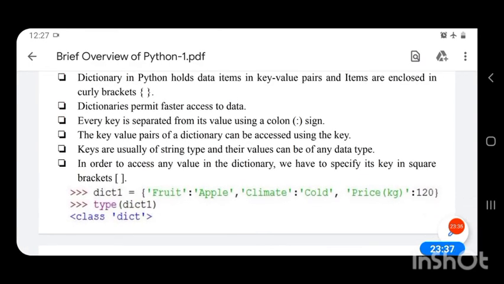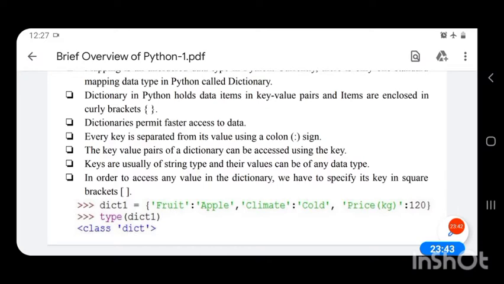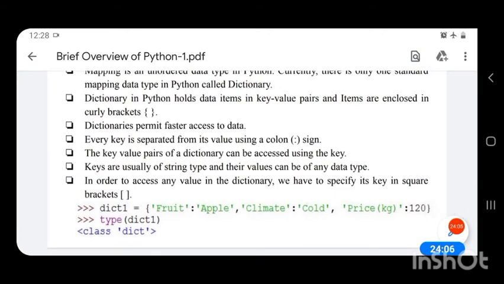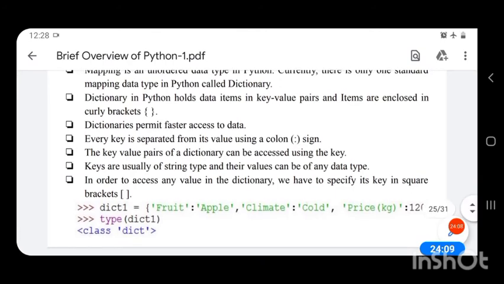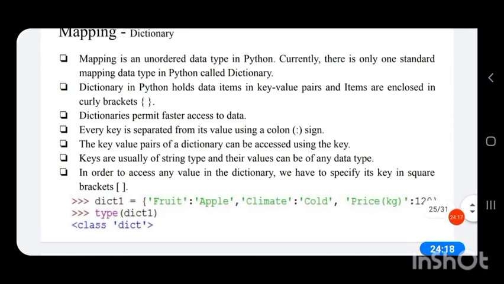Understood that? So, dictionary permits faster access to data. The key value pairs of dictionary can be accessed using the key. So, if we want to access apple, instead of its index or position, we have to specify its key, that is fruit. So if I write dict in square brackets fruit, the value apple will be returned. These operations you will study in the later chapters. Just you have to know what is a dictionary in this chapter.